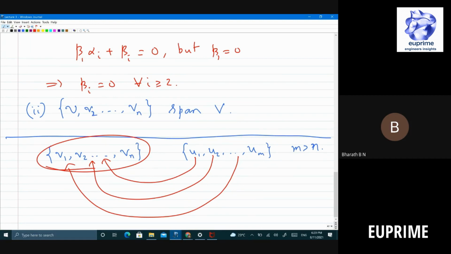But the previous theorem says even if you replace, it still obeys the property of basis, linear independence and span. But now you have taken a smaller subset of a basis and you are claiming it's a basis, which is a contradiction. So you cannot have that. The only possibility is you should have exhausted everything. That means m equal to n. Is this clear? Any questions? Okay, fine. Everything fine?